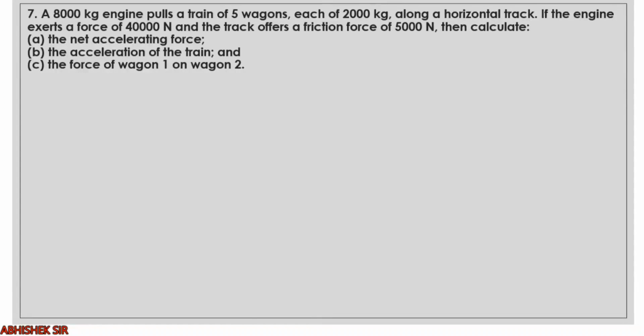If the engine exerts a force of 40,000 Newton and the track offers a frictional force of 5,000 Newton, then calculate the net accelerating force. You see, main force is 40,000 Newton and frictional force, that is opposite. Remember, frictional force is opposite. So we have to cancel that 5,000 from the total.